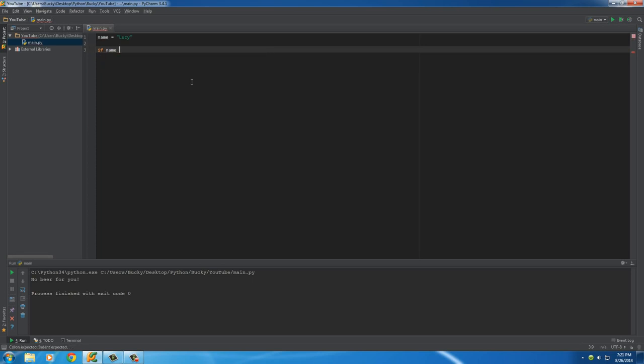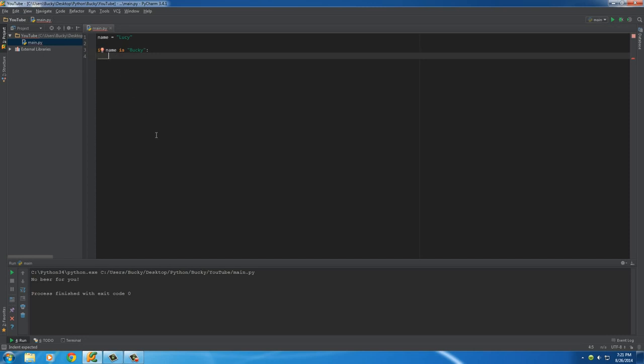Now, I'll tell you guys about another type of test. So with numbers, we can do less than, greater than. However, since this is a string, we want to see if it's equal to something else. So the keyword for this is "is". So this is pretty much going to check this name and see if it's equal to something else. And of course, add your colon. So again, less than, greater than for numbers, and with strings, you can use this keyword is. You can actually use is when comparing two numbers as well.